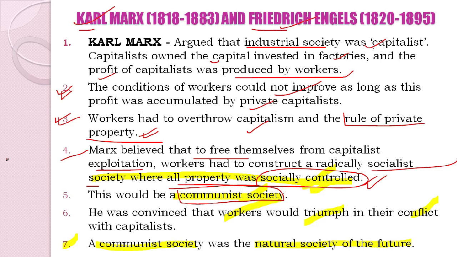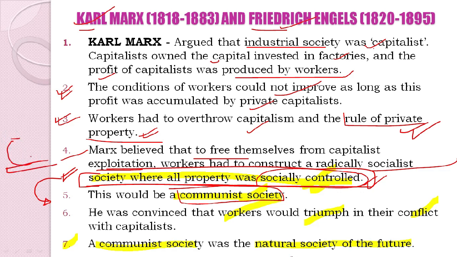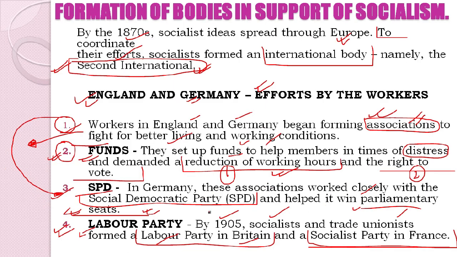Karl Marx and Frederick Engels spoke about the concept of capitalism, and that private property should not rule society; rather, society should be ruled by the people who control the complete property. It meant a government which has control over the property and not the individuals. Therefore this kind of society was also known as communist society. The points to be picked out are written, and communist society was going to be the future.